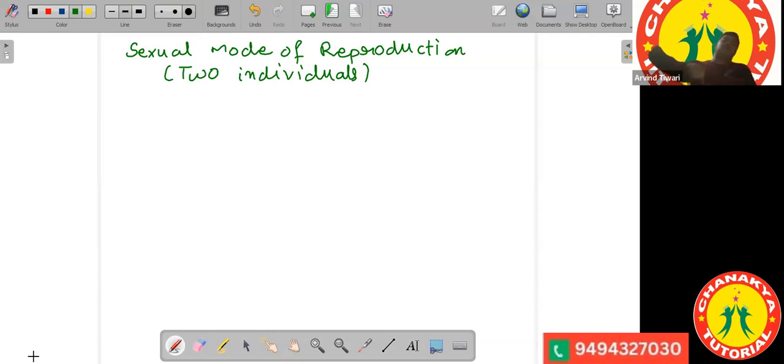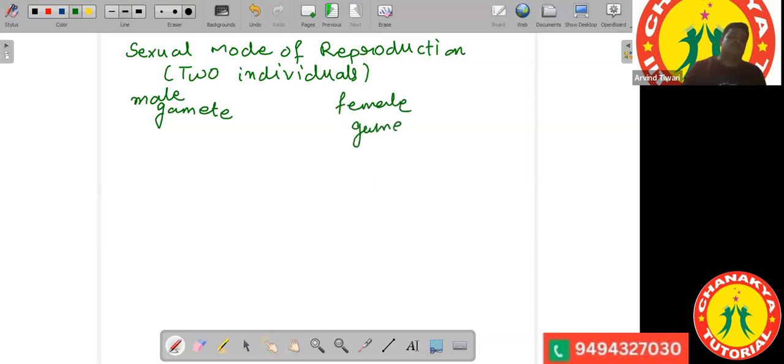Everywhere in the mode of sexual reproduction, you will first have the formation of gametes. There will be formation of a male gamete and a female gamete. The male gamete is an individual cell of the male, and the female gamete is an individual cell of the female, which is a type of reproductive cell.